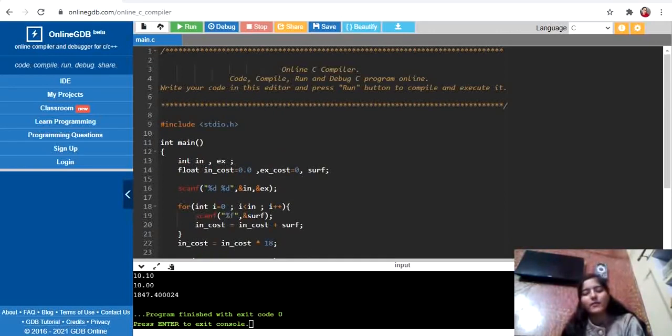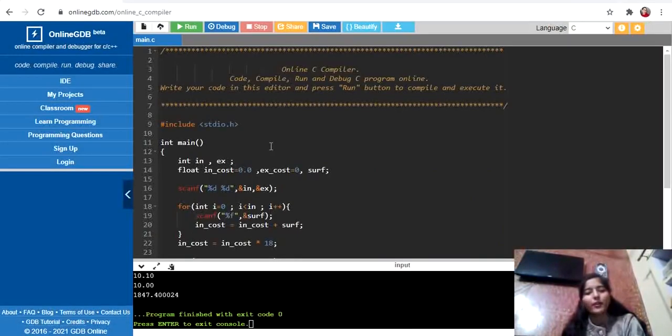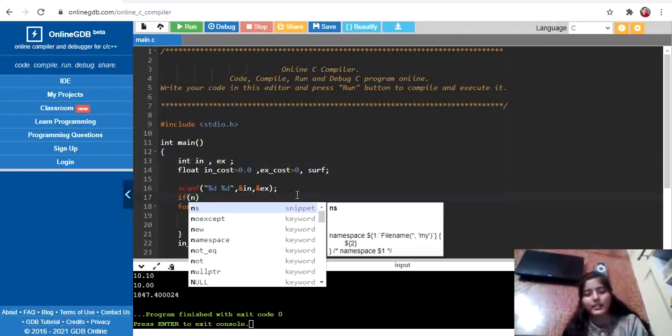The condition which still remains to implement is, suppose the number of interior and exterior walls given by the user is 0, in that case what will be the surface cost? So let's implement this as well.